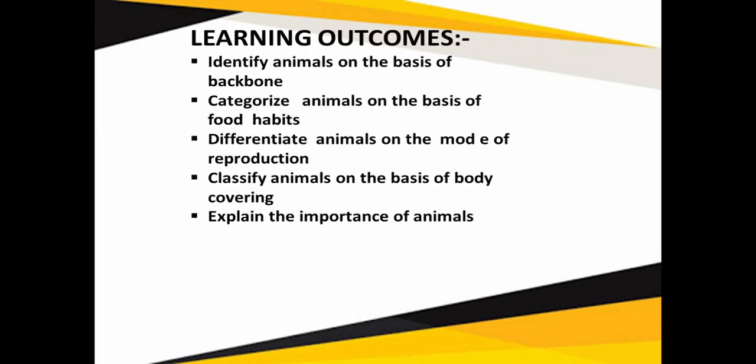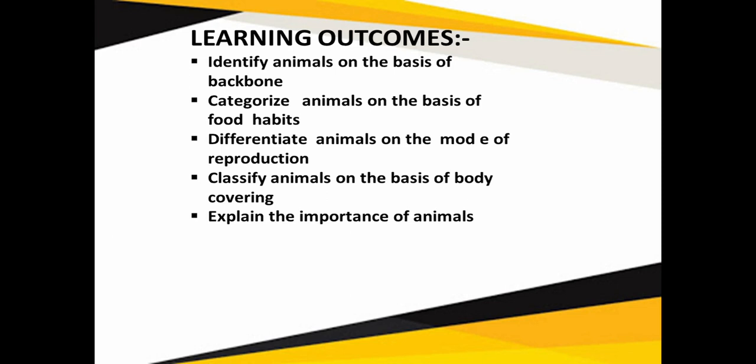So let's discuss one more time the learning outcomes. So students, now you are able to identify animals on the basis of backbone. Some animals which have a backbone are called vertebrates, and some which don't have one are called invertebrates. Now you are able to categorize animals on the basis of their food habit, what type of food they are taking. Plant eating animals are called herbivores, flesh eating are called carnivores, fruit eating animals are called frugivores, insect eating animals are called insectivores, those which grow on others are called parasites, and those which grow on dead and decaying matter are called saprophytes.